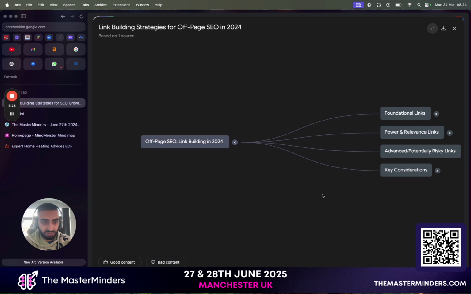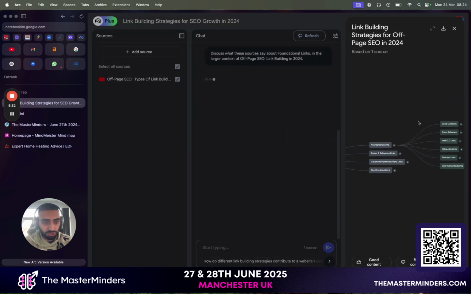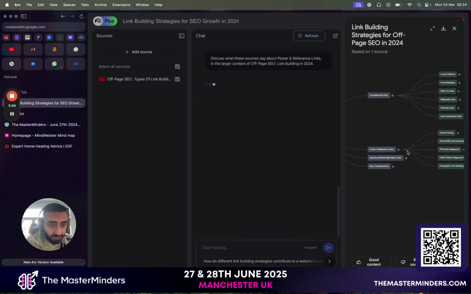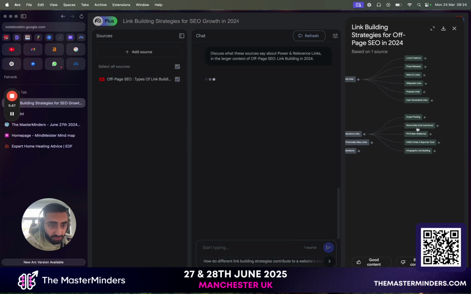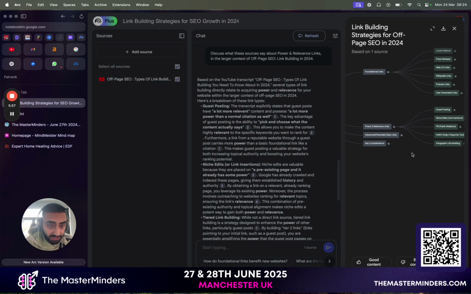So if we actually click into here, we have got foundational links, which, if we click into the foundational links, as you can see here, we've got local citations, press release, Web 2.0 links, Wikipedia links, podcast links, user-generated links. Then we've got power and relevance links. So we've got guest posts, niche edits, link insertions, public relations, so PR. That's like the type of stuff that Ferry does, for example. You've got help a reporter out, you've got infographic link building.